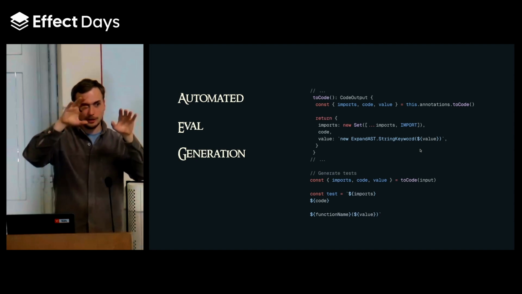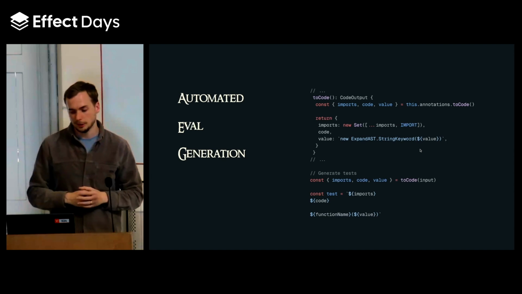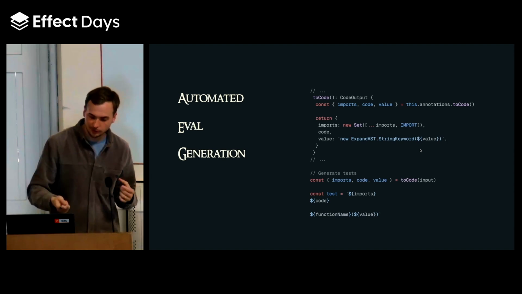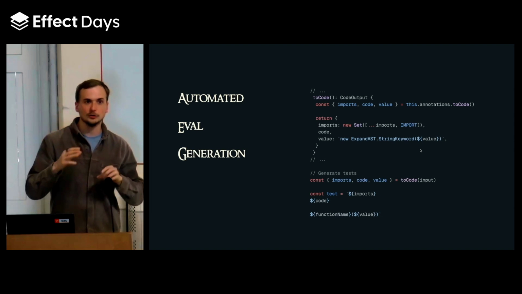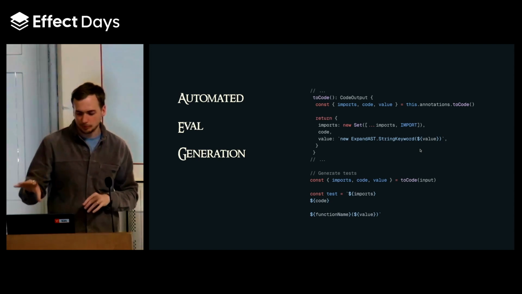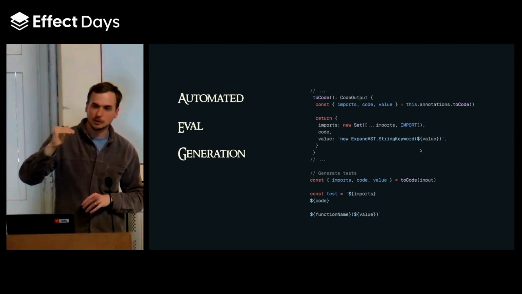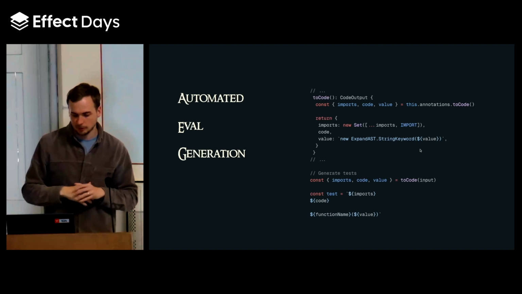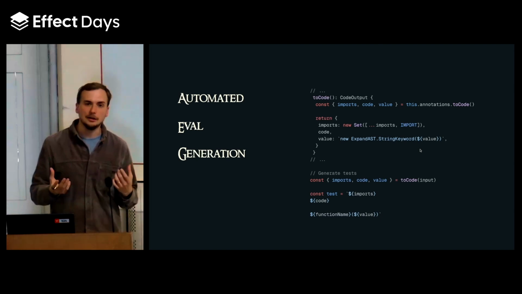As long as we define that recursively for all the input data that we put into a function, we can now wrap this function, and if it fails, we can take those inputs, serialize all of them with toCode, recursively call toCode, and this is a very simplified version down there. We print the imports, the code, and then the function call. In actuality, we have a little bit of vtest and effect vtest around that, but that's the idea.